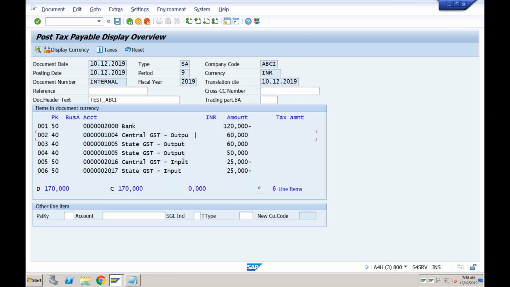Okay, this is one way. There are other ways also, because normally these payments to the government are done in the external system first, and then the files are generated in the SAP system, right? Because taxation is completely handled through GST portals as of now. So you cannot directly come here and post the transaction.